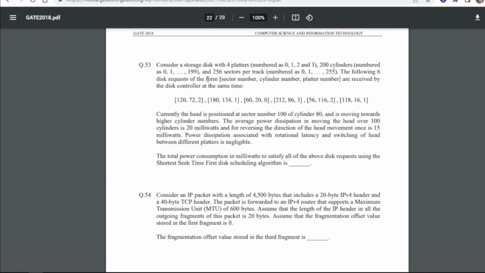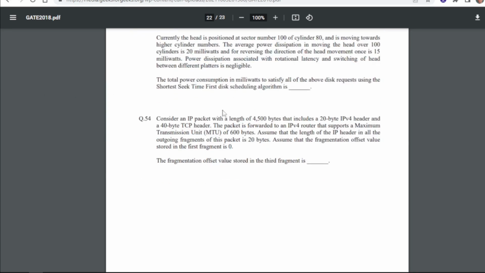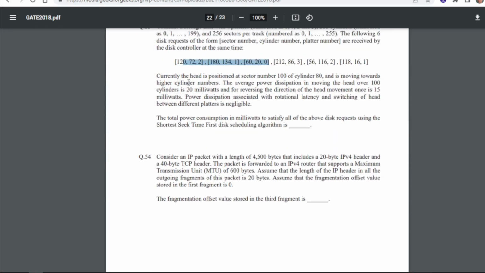53. Consider a storage disk with 4 platters, numbered cylinders, and 256 sectors per track. The following 6 disk requests of this form are received by the disk controller at the same time. So these are the given. Now currently the head is positioned at sector number 100 of cylinder 80 and moving towards a higher cylinder number.